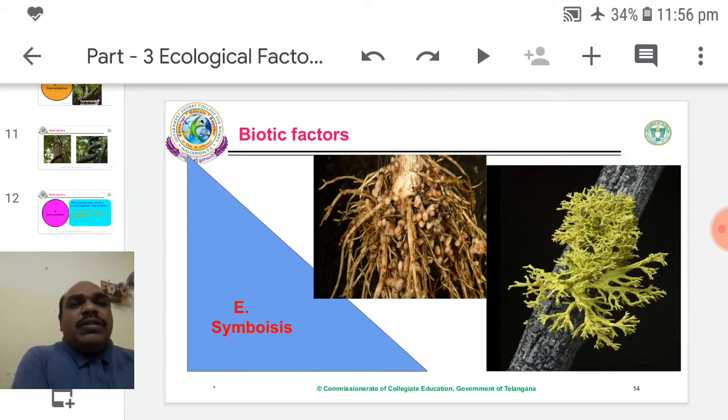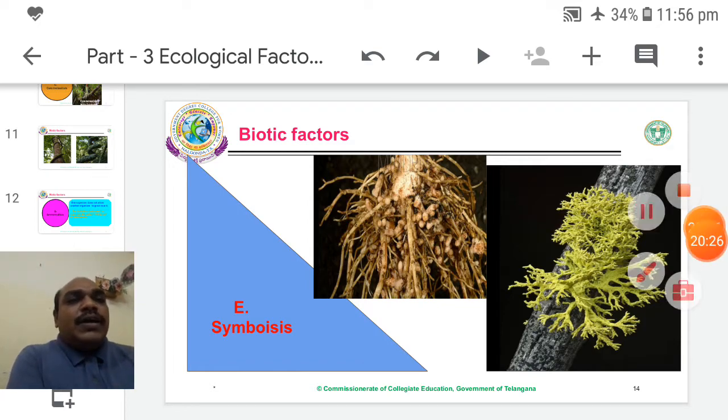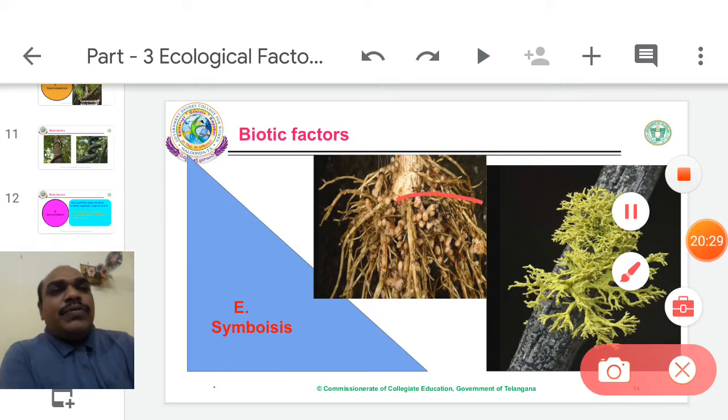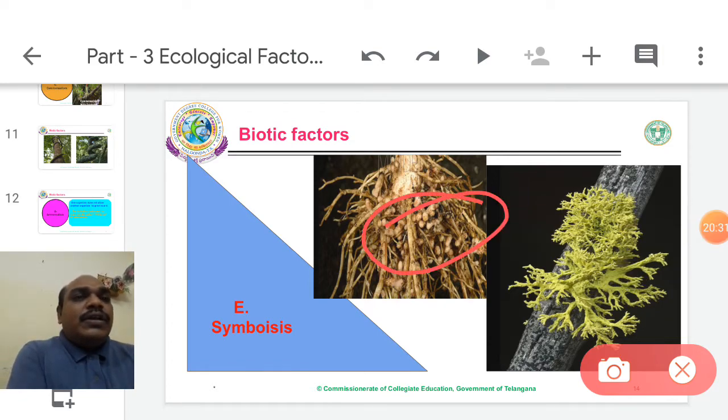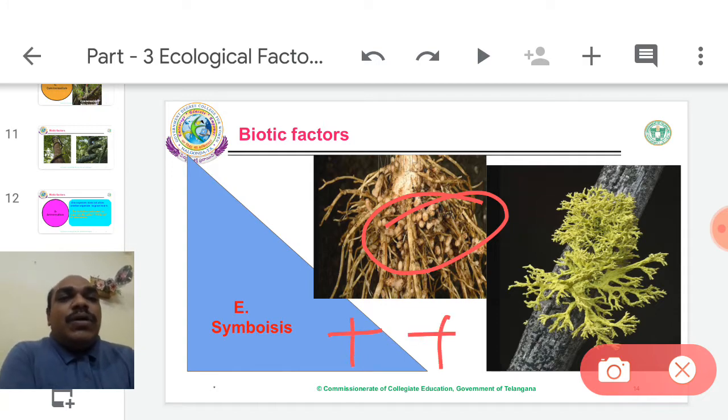Symbiosis. A very common example is between Rhizobium bacteria and Arachis hypogaea. Rhizobium bacteria are present in the root nodule of Arachis hypogaea, collect nitrogen and provide it to the plant. At the same time, the plant supplies food material to Rhizobium. This is called mutual benefit. Two get benefit. This is plus and plus. Both are plus and plus. But mutualism has the same definition, symbiosis also the same definition.